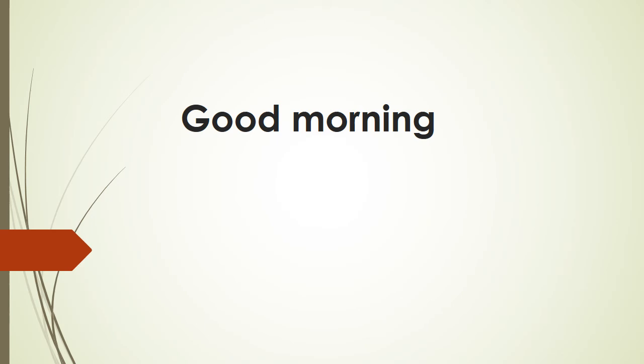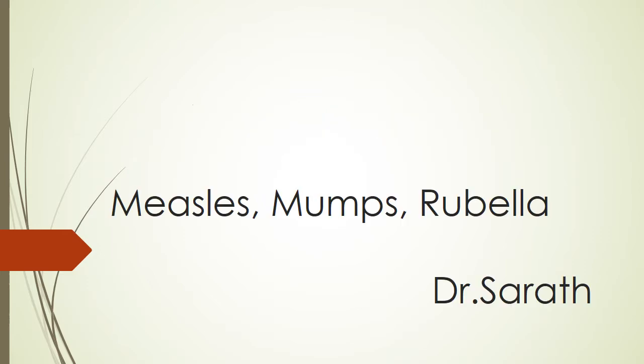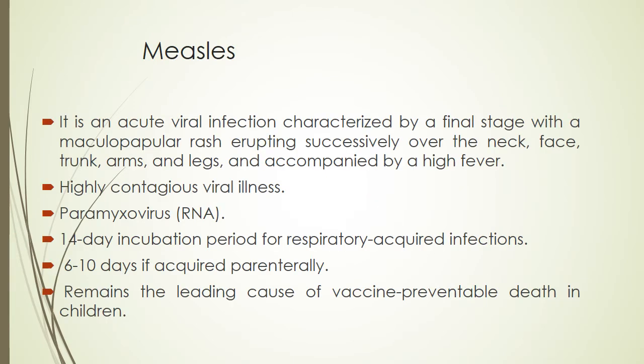Today's topic for the discussion is viral infections: measles, mumps, and rubella. Let us see about measles first. Measles is an acute viral infection characterized by a final stage with a maculopapular rash erupting successively over the neck, face, trunk, arms, and legs, and is accompanied by a high fever.